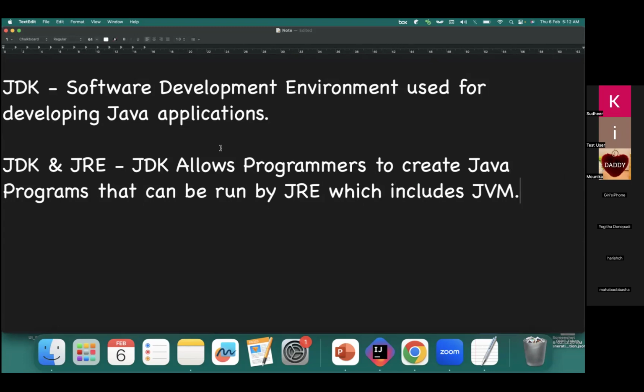So this is what we can say about JDK and JRE. If I'm talking about only JDK, it's a kind of software which contains all the information, where a developer can develop his programs.